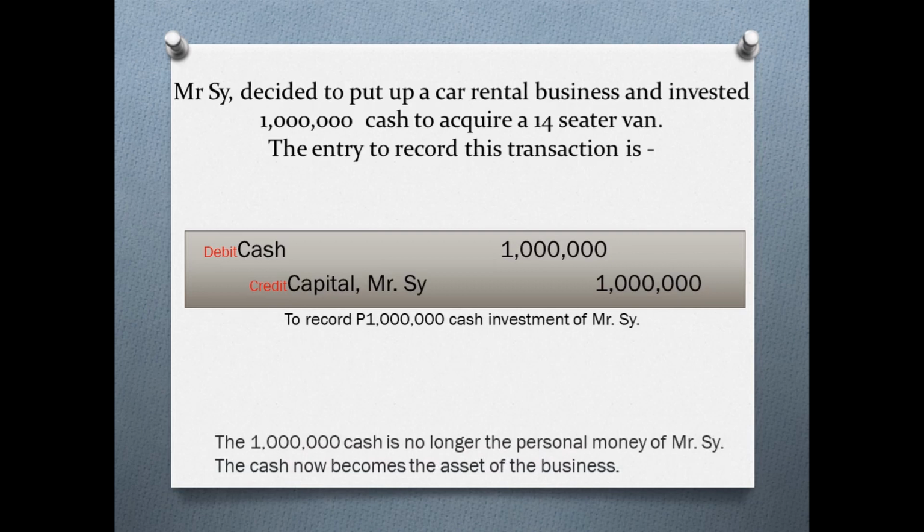In this particular journal entry or in this particular example, the 1 million cash is no longer the personal money of Mr. C. The cash now becomes the asset of the business.